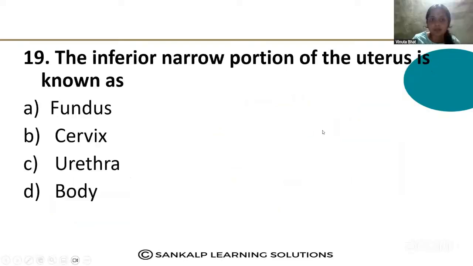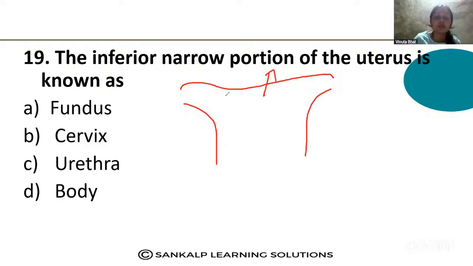Next question. The inferior narrow part of the uterus is known as fundus, cervix, urethra, body. Here the fundus is the region present at the upper part of the uterus, but the inferior, narrow portion of the uterus is called the cervix. The correct option is option B, cervix.